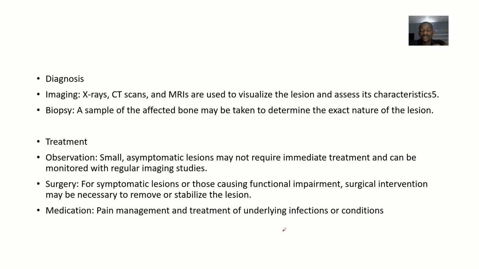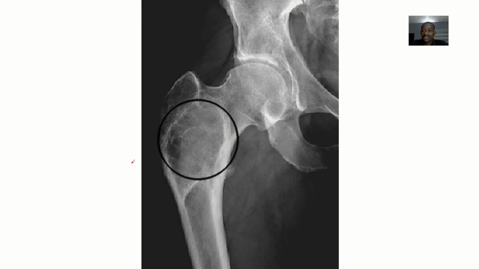Diagnosis is basically imaging, with things like CT scan, X-rays, MRI, all just to visualize the lesion and assess its characteristics. Then biopsy is where you take a sample of that bone and send it to the lab for tests. Treatment: you can just observe it if it is still small and not causing any symptoms, like all these symptoms that we listed here.